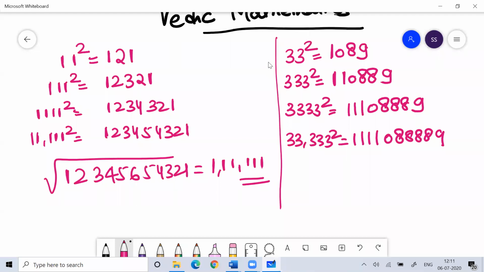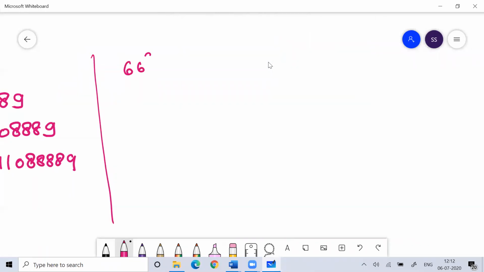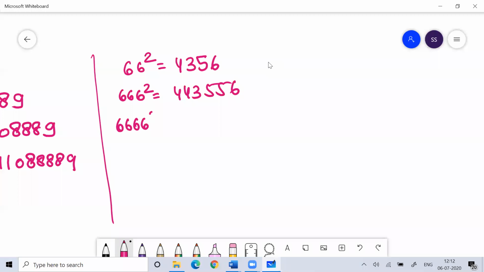33 square is 1089, 333 square is 110889, 3333 square is 11108889. Similarly, 66 square is 4356, then 666 square is 443556, then 6666 square is 44435556.